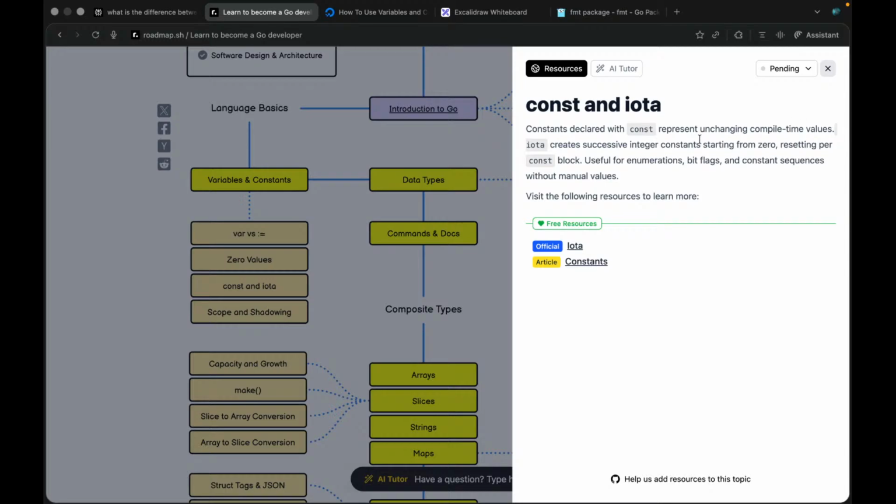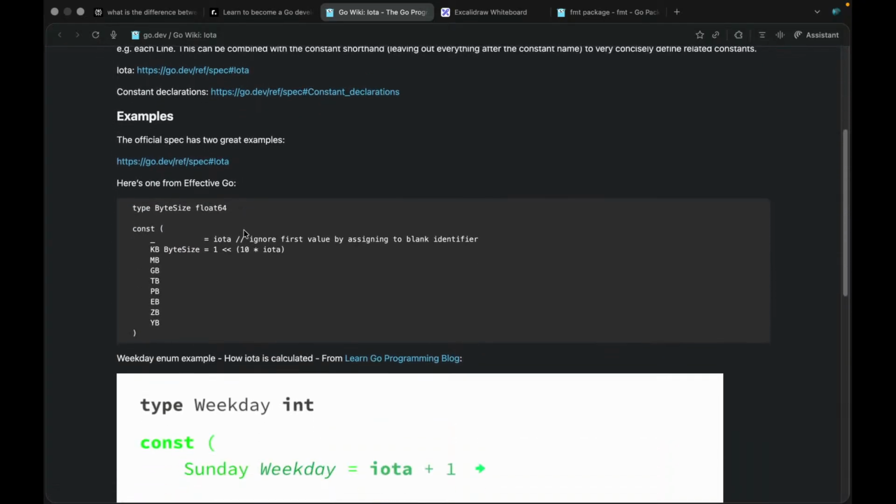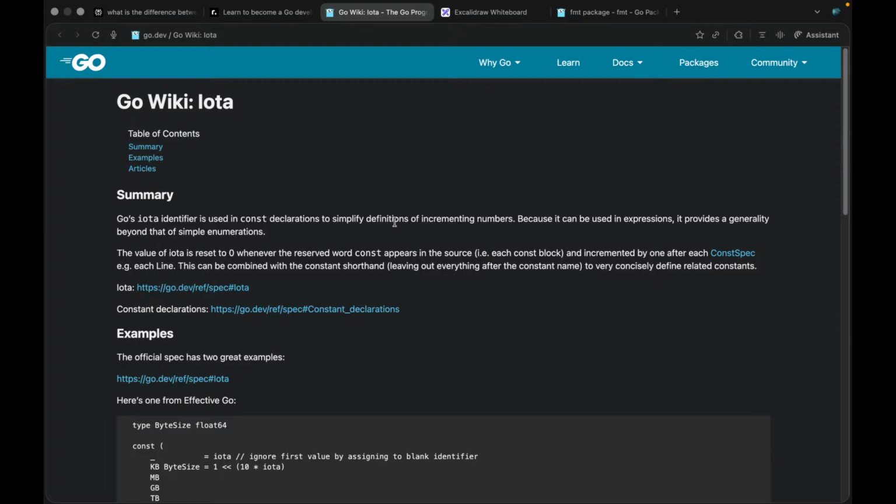Now let's go to a little bit of constant iota. There's something called iota. A constant declared with const represents unchangeable compile-time values. Iota creates successive integer constants starting from zero, resetting per constant block. Useful for enumerators and bit flags. Okay, let's do some R&D about iota. The iota identifier is used in const declarations to simplify the definition of incrementing numbers.